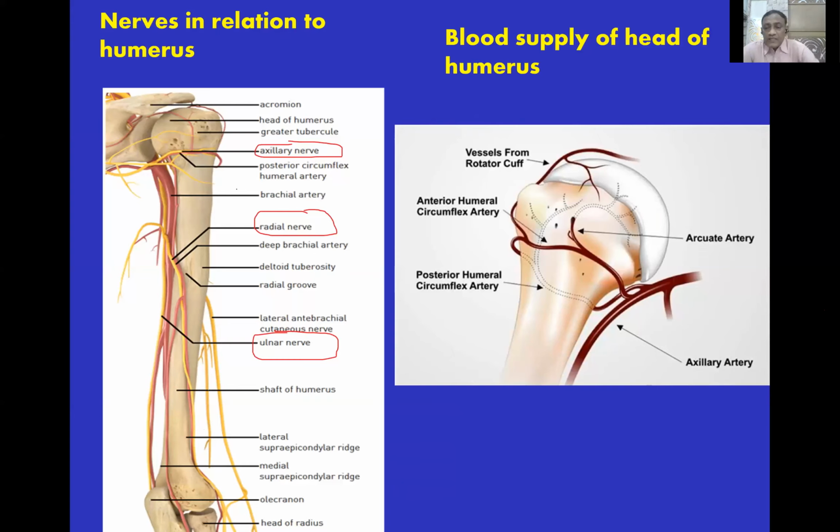As far as the blood supply is concerned, there is the anterior humeral circumflex artery and the posterior humeral circumflex artery. They enter through the lesser and greater tuberosities and supply the head. That is the reason that if you get a 4-part fracture, especially with dislocation, the head becomes avascular because the blood supply is totally cut off.